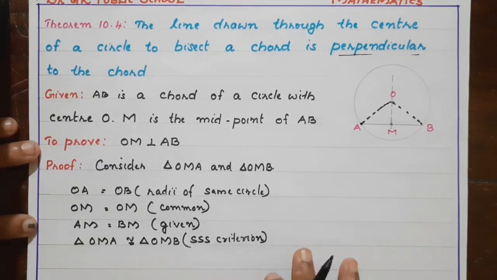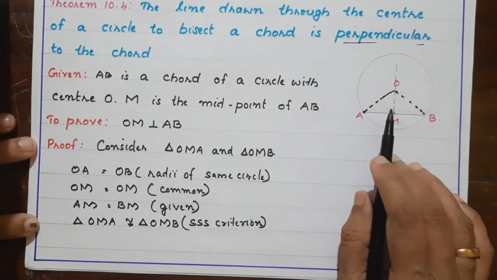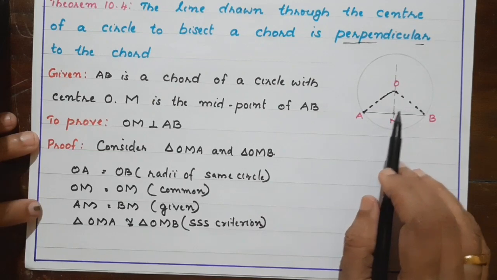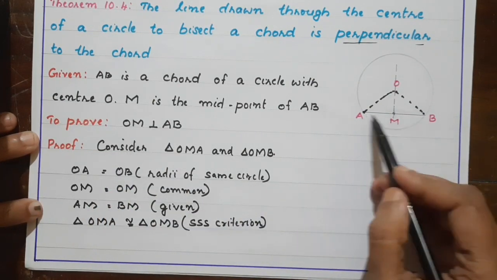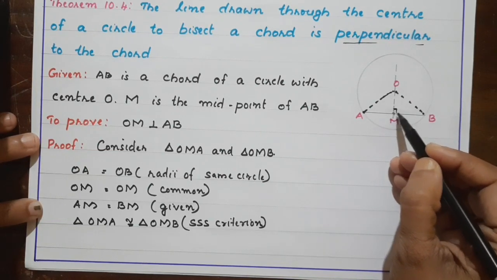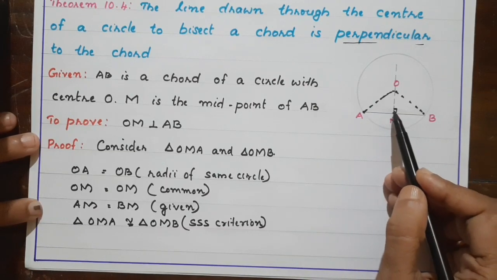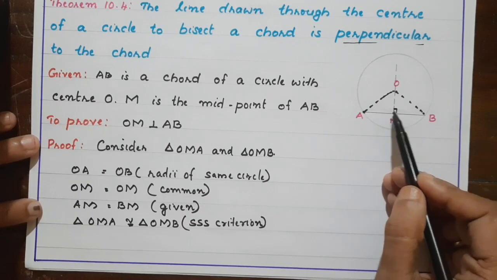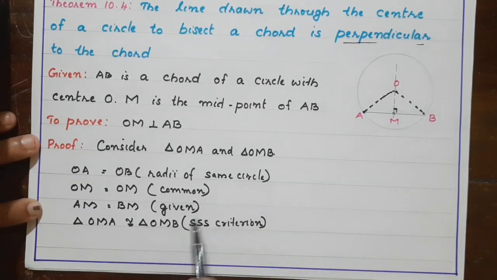Okay children, since the triangles are congruent, we can say the remaining corresponding parts are equal. Here what is to be proved? We have to prove OM is perpendicular to AB. That means we have to prove this angle is 90 degrees. So for proving this, we have to consider the equality having this angle. What equality can we say from this congruency?